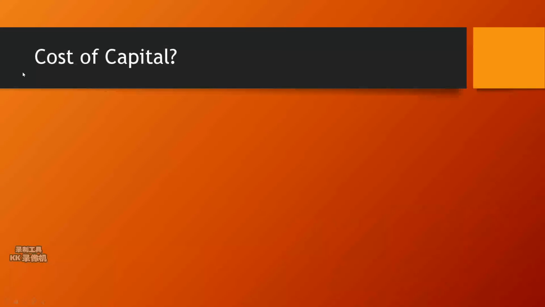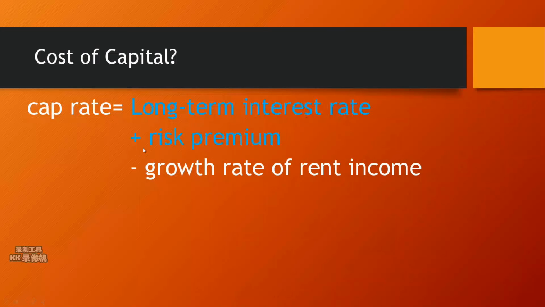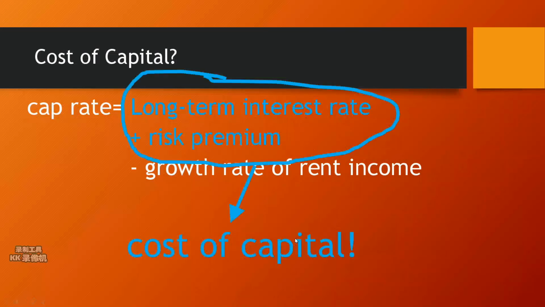For the NPV analysis, we assume the market and the business will operate as expected. The key is to figure out what the cost of capital is. We realize that it is cost inefficient to gather market data and to generate beta and risk premium, so we simplify the case using this formula based on the dividend discount model. The blue part is our cost of capital. So we need to know what the cap rate is and what the growth rate of rent income is.